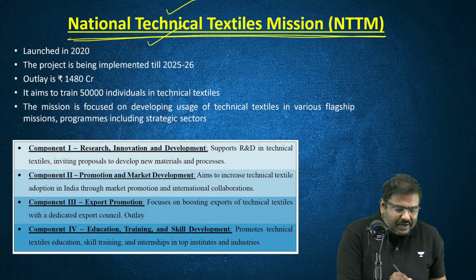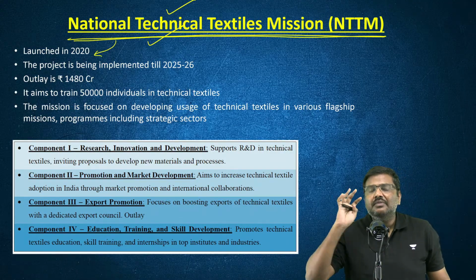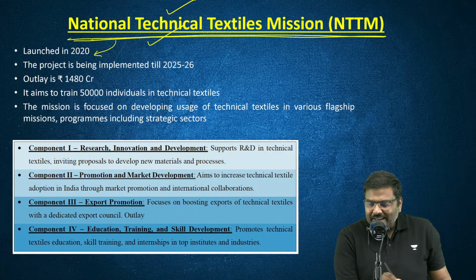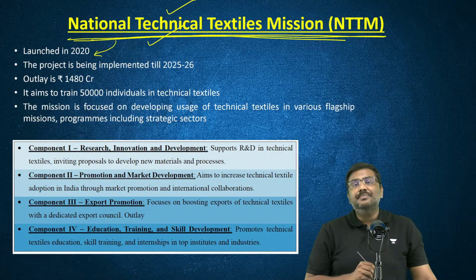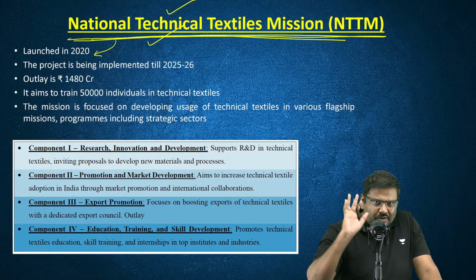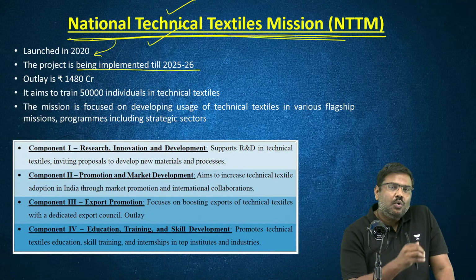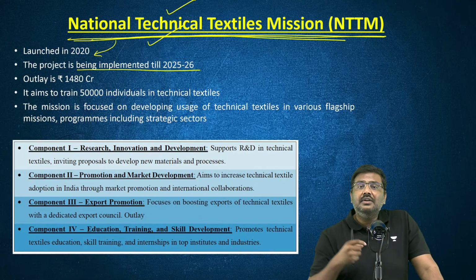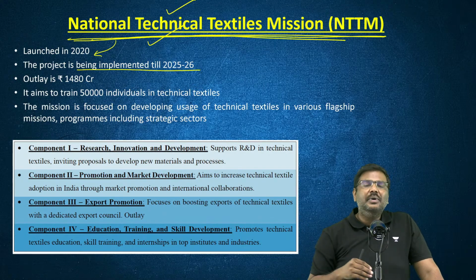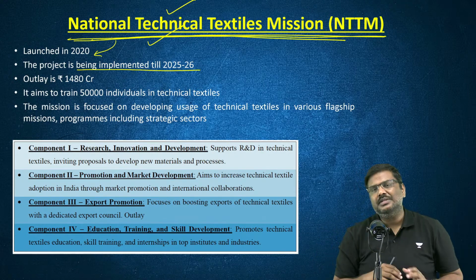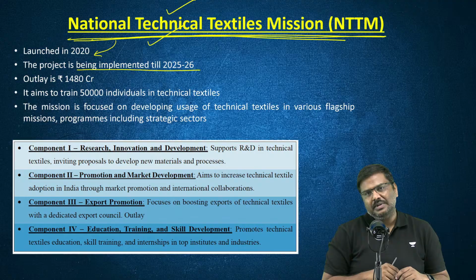But in addition to that, there is one more initiative which has completed 5 years. That is NTTM, the National Technical Textiles Mission. I hope you understand the total expenditure allocated by the government for this initiative is around 1400 crore rupees.